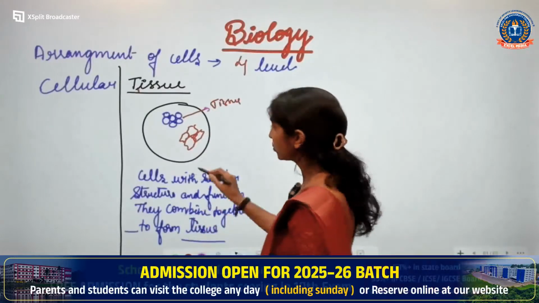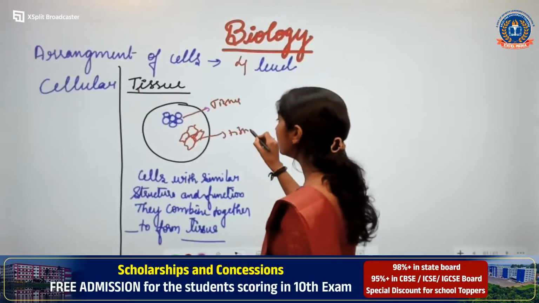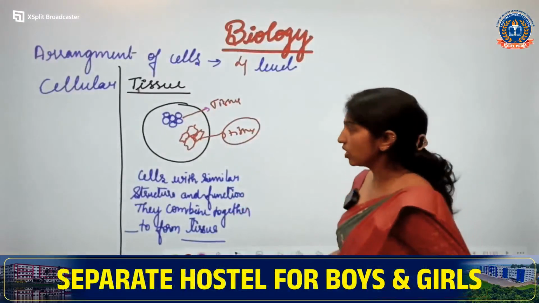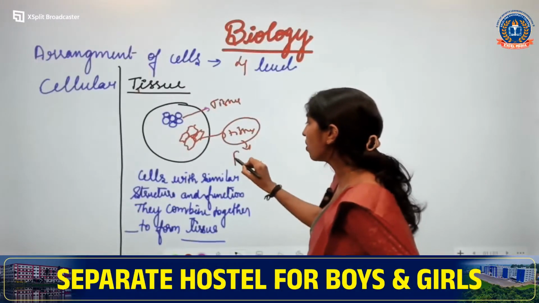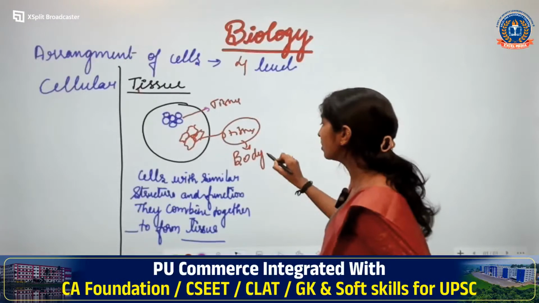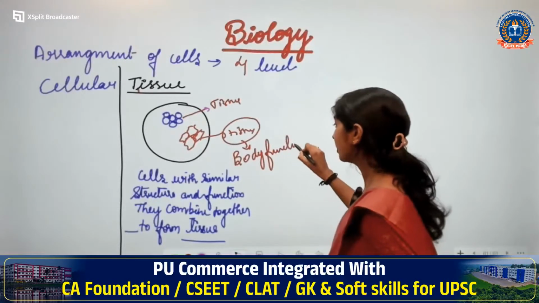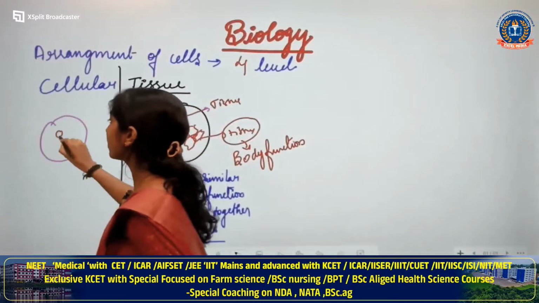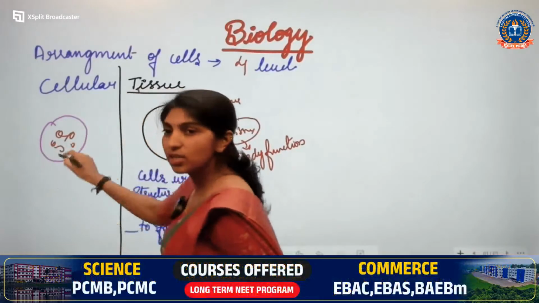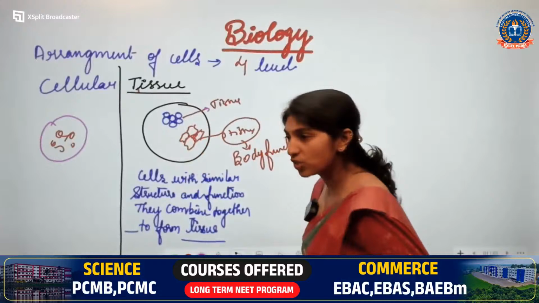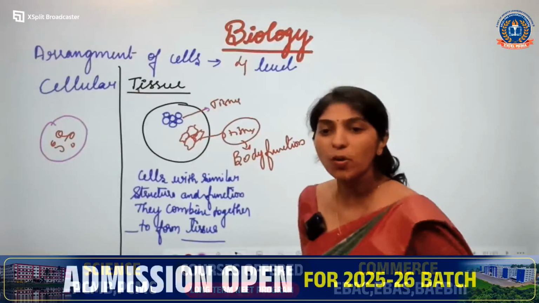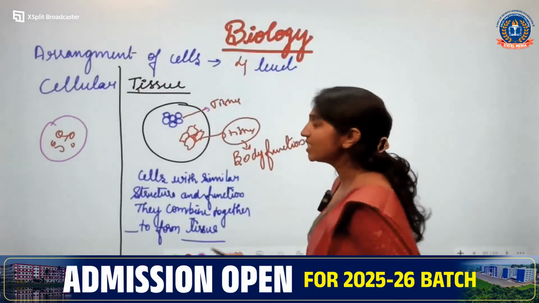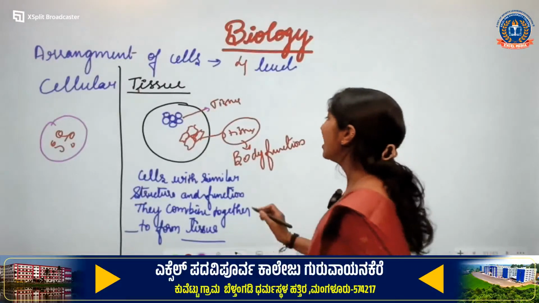This is one type of tissue, this is the other type of tissue. So, it forms a tissue, and this tissue is performing the body function. What is the function of this tissue? It will perform the body function. It helps in the body function. In cellular level, who will perform the body function? The cells will perform the body function, correct? In the tissue level, who will perform the body function? The tissue will perform the body function. So, you call it as tissue level of organization.